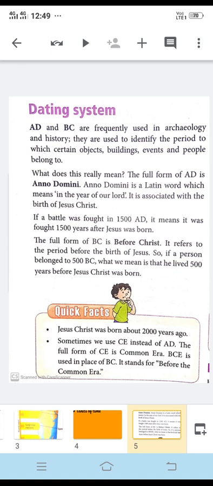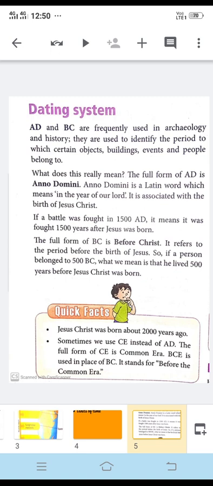The first 100 years, the first century of this era, can be written as 1 to 100 CE or 1 to 100 AD. The period of the first millennium of this era is written as 1 to 1000 CE or 1 to 1000 AD. So this is the broad division of AD.